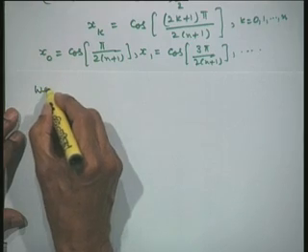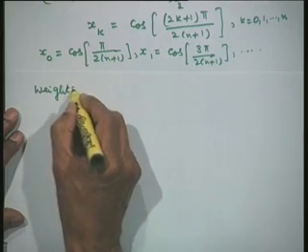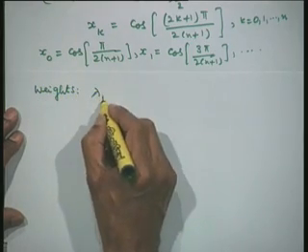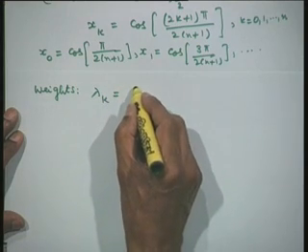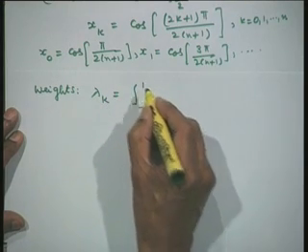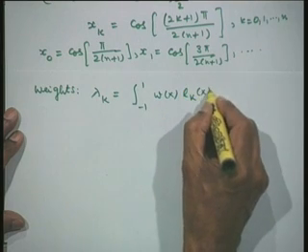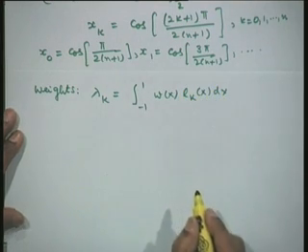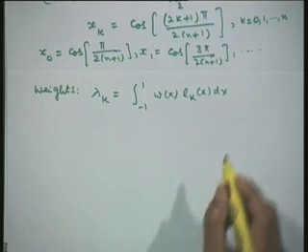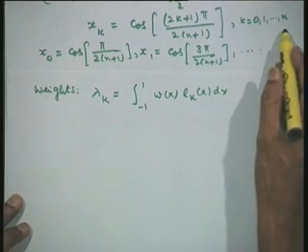Once I get these abscissas, now I need the weights in the formulas. So, let us write down our weights. Weights are given by lambda k, and this we had shown earlier that this will be the integral from -1 to 1 of w(x) L k(x) dx, where L k(x) is the Lagrange fundamental polynomial built on these n plus 1 abscissas.